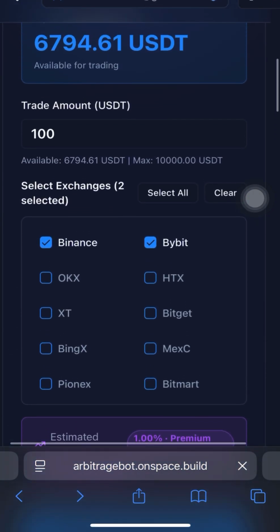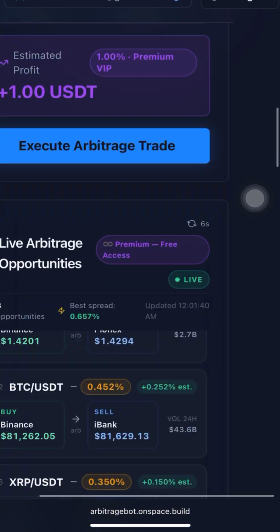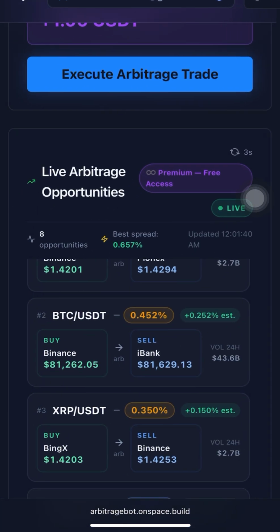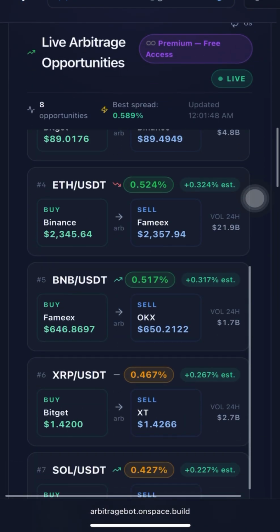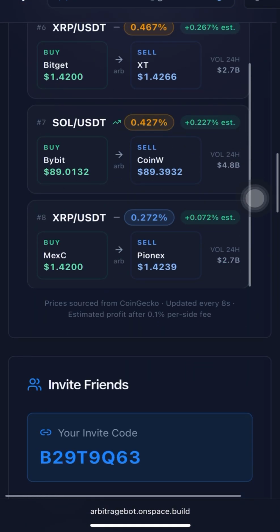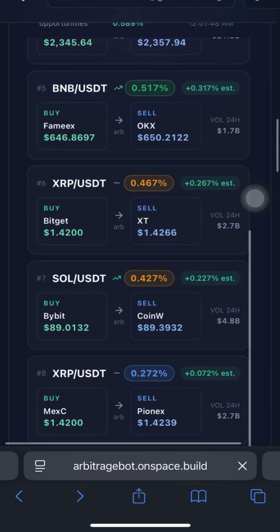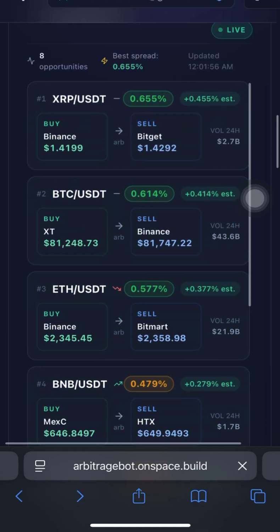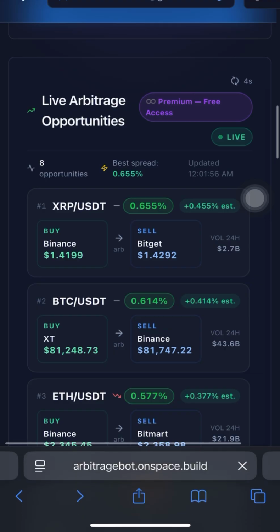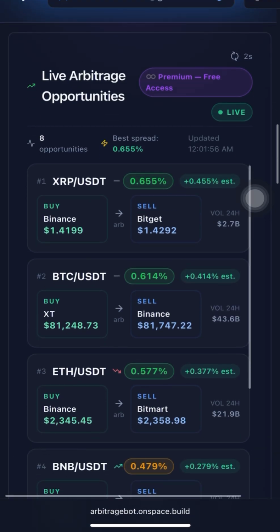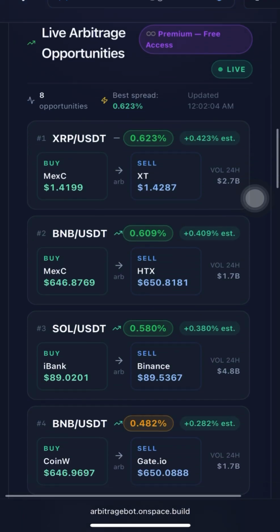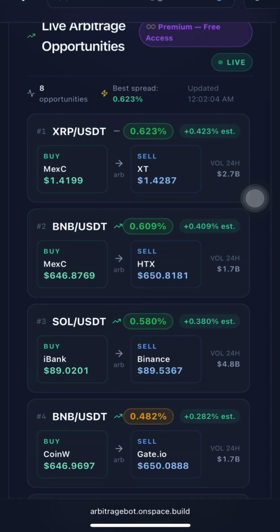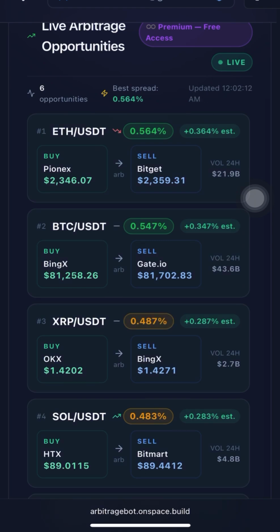So the bot is not only for automatic trade, it also gives you signals for you to trade. When you subscribe, you will get signals for you to trade. The signals change every 8 seconds, and it gives you 8 signals every 8 seconds. You can set up, we have XRP, buy on chain. When you're doing it, you have to screenshot it first and go through together. After that, you screenshot the other one and go through together.